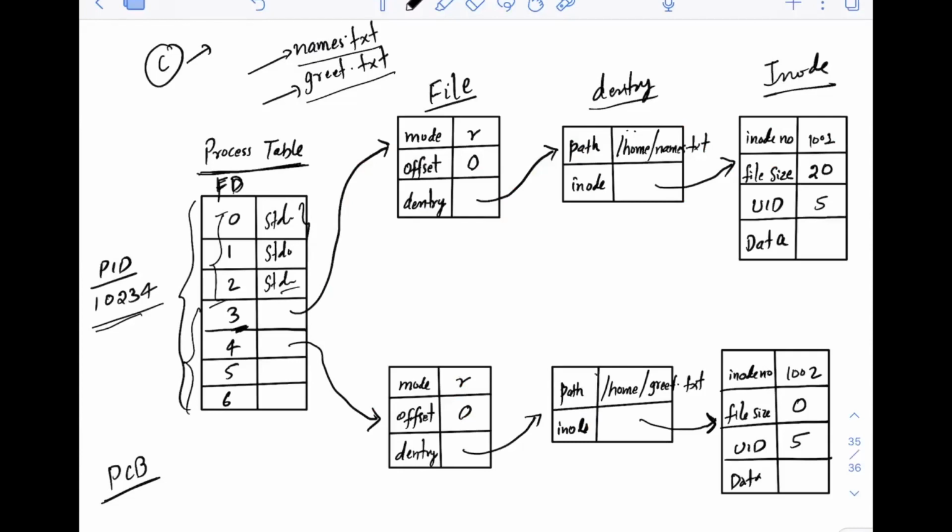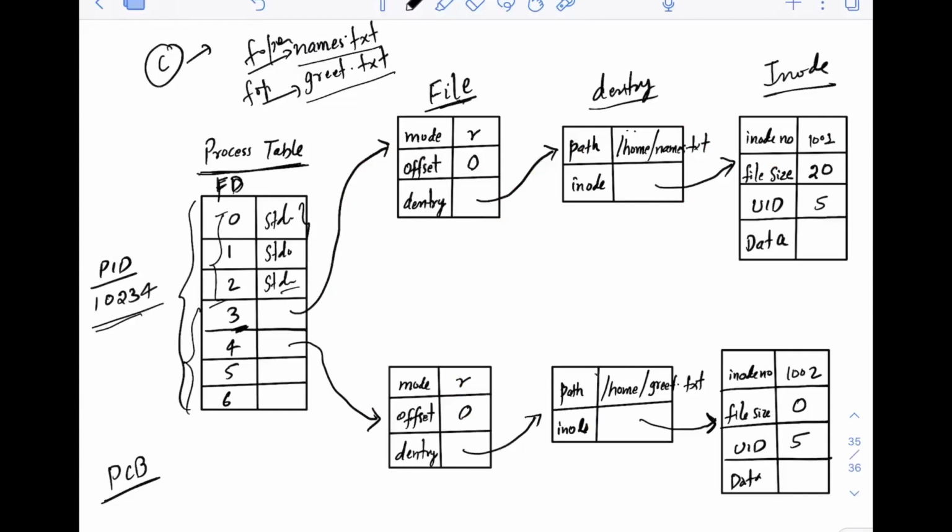So a file object will be created for both of these. Of course, both are different, right? You are using open on names.txt, then you are using open on greet.txt. And for each open call, a different file object is created. So for the first one, this file object is created.